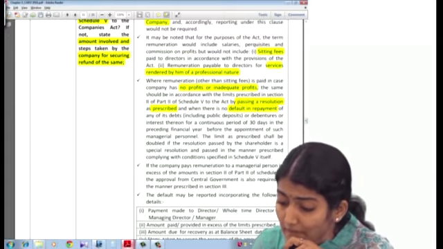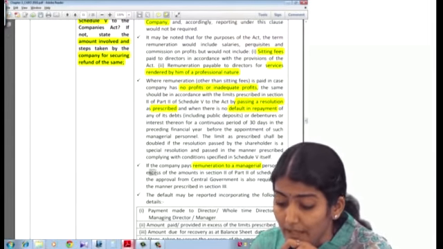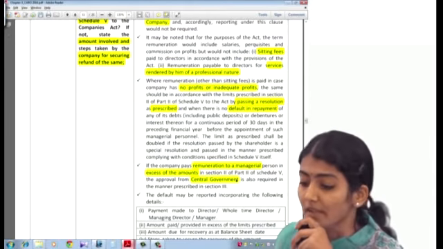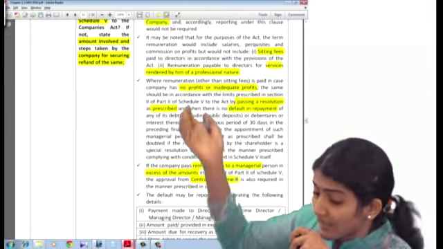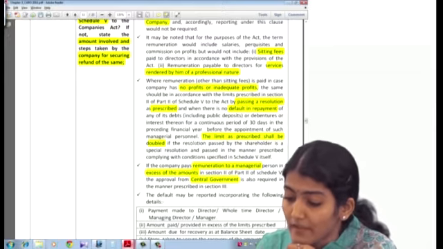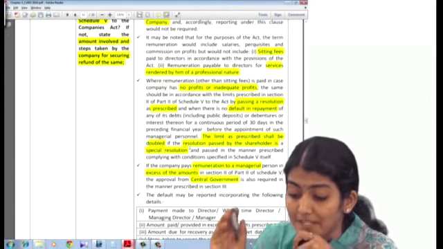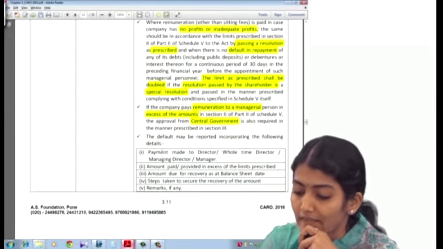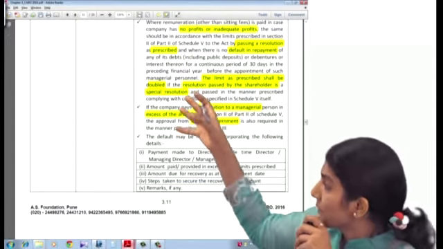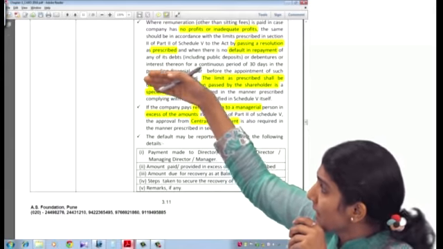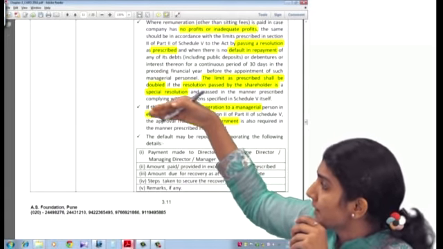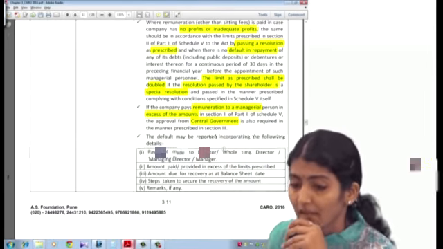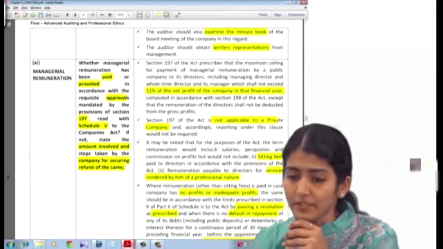If the company pays remuneration to a managerial personnel in excess of the amount, then what does it say? Central government approval is required. And going back to the earlier point, the limit as prescribed shall be doubled if the resolution passed by the shareholders is a special resolution. So special resolution and central government. Then what does it say? Payment to the director: how will you report the default? Payment made, amount paid in excess, amount due for recovery, steps taken for securing refund, and also the remarks if any.